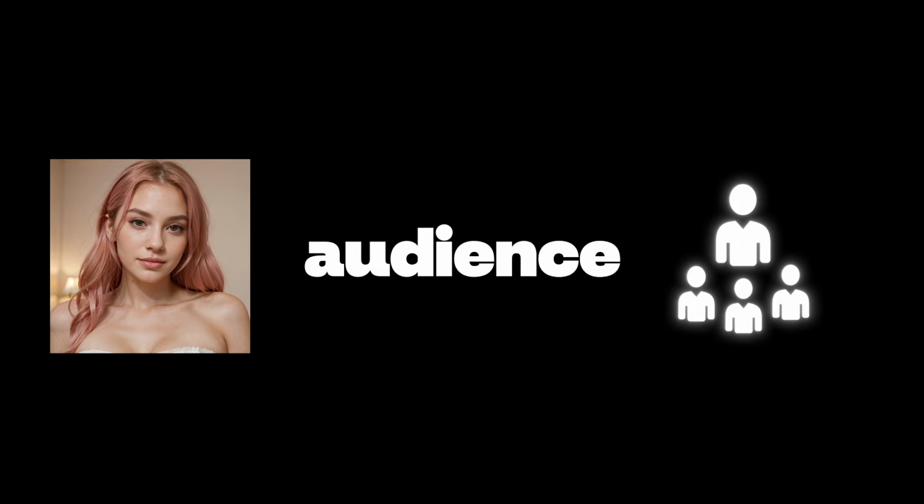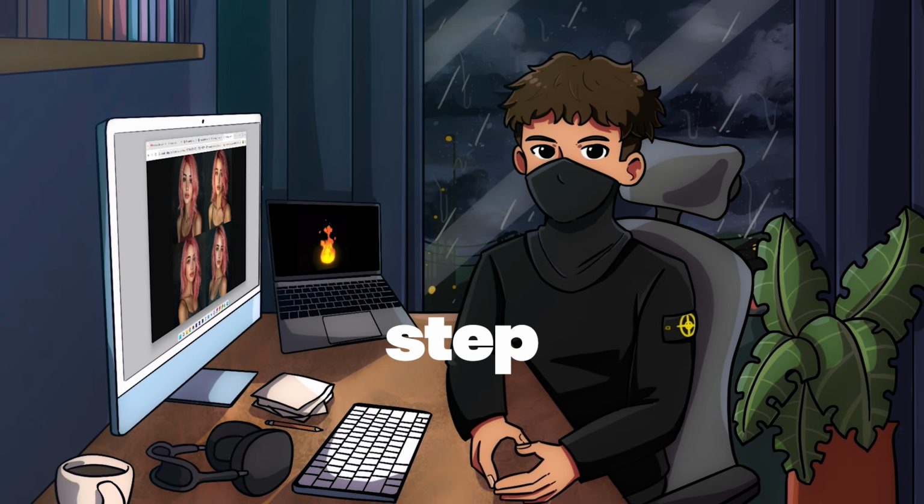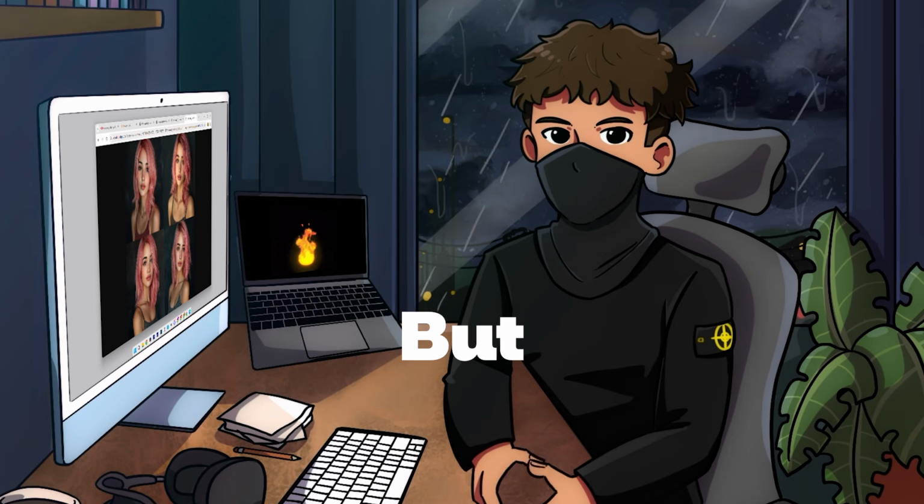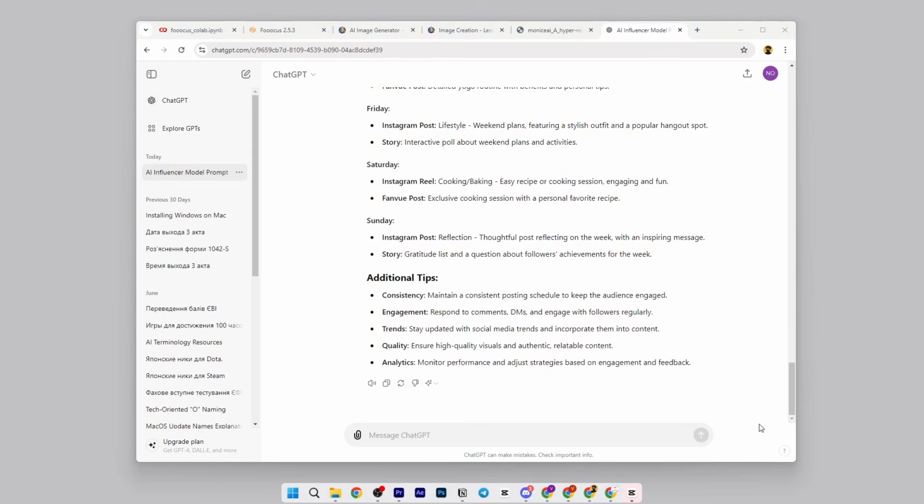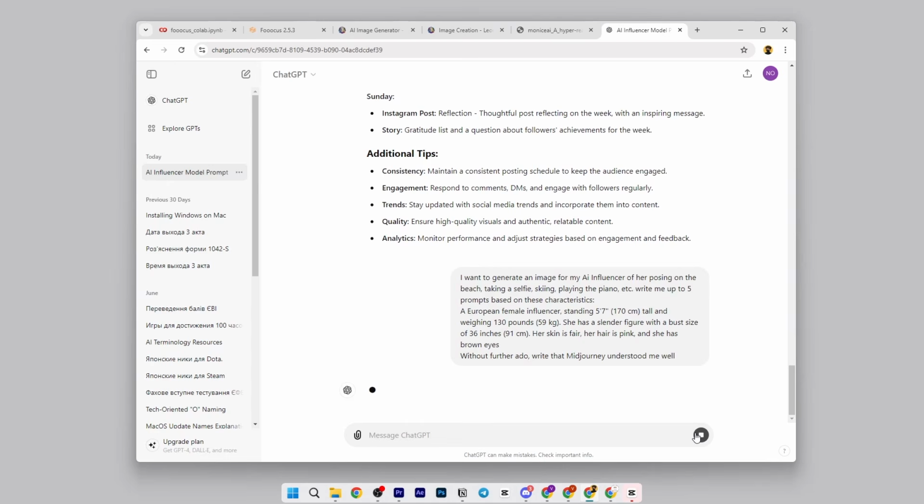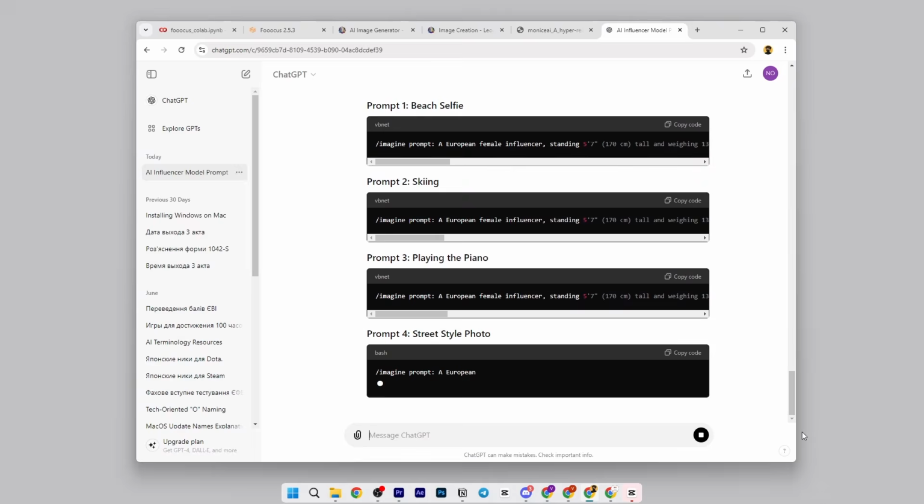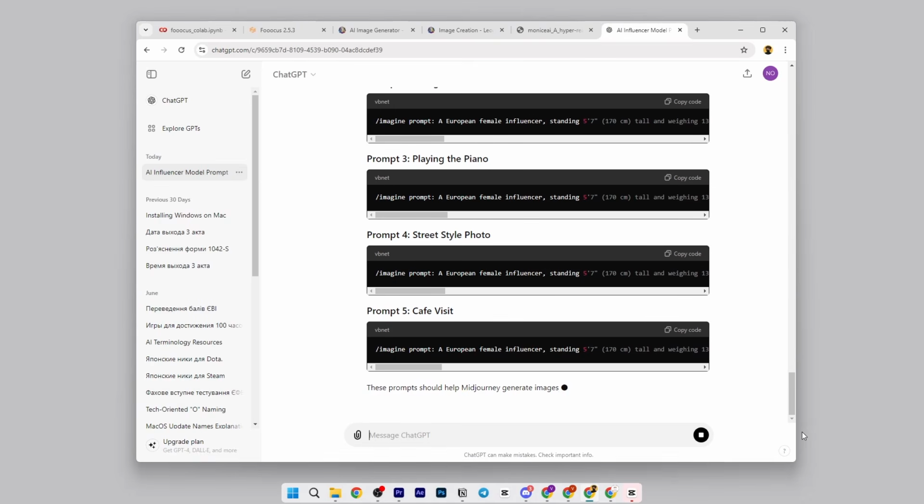We now have the model, and we need to create content to engage the audience. Step 3. Content creation. For this step, you'll need to spend time and effort, but I didn't say it would be very easy. The plan is simple. We ask ChatGPT to generate prompts for our model who is taking photos on the beach, taking selfies skiing, or playing the piano, and so on. We need a little of this kind of content to start with, and we will generate more and more as we go.